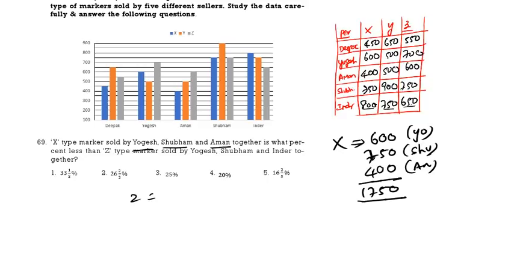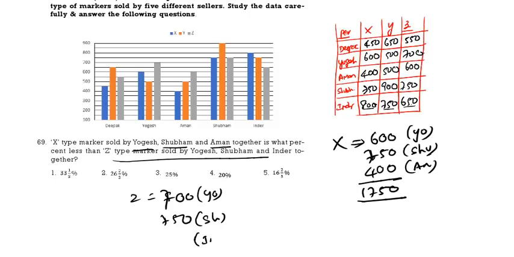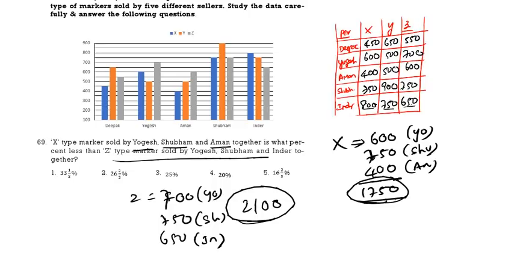Then what is the Z type of Yogesh, Shubham and Inder? Z of Yogesh is 700. Then Shubham, Z is 750. Then Inder, Z is 650. So 1400, and this is 2100. This is 2100, and this is 1750.